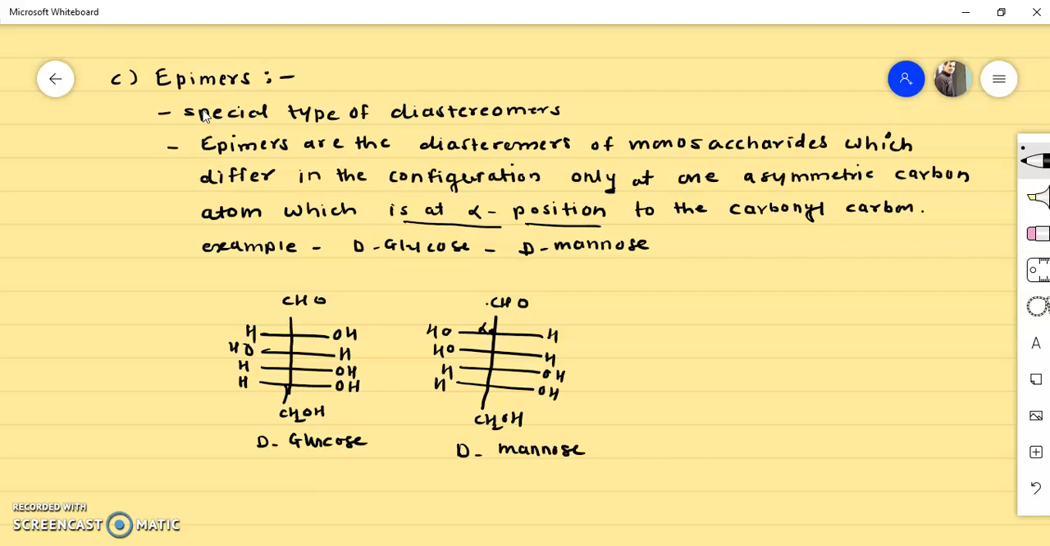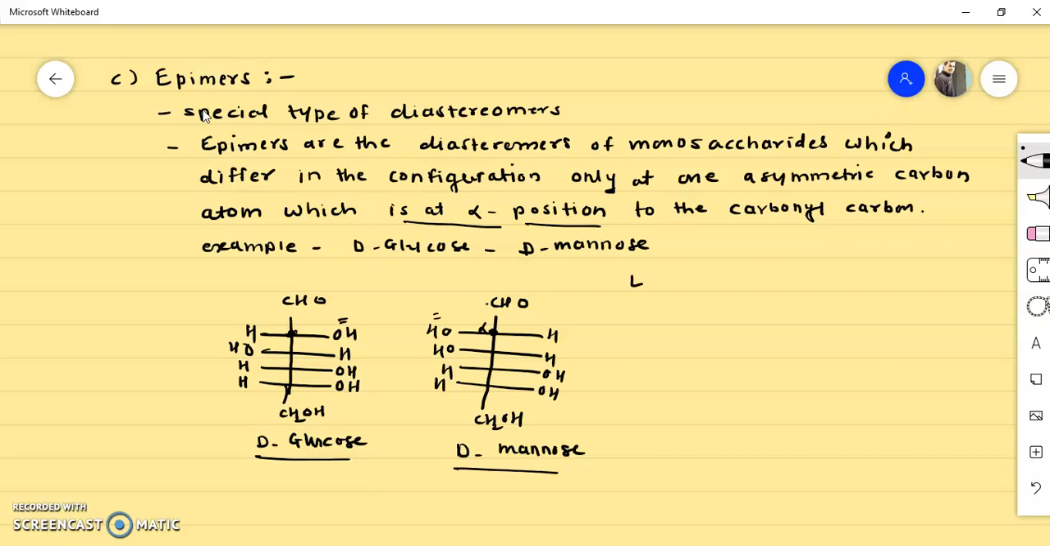Okay, so you see here what is the difference between D-glucose and D-mannose. First of all, these are the diastereomers of each other. So you can say that epimers are by default diastereomers, but epimers are a special type of diastereomers where there is a difference only at the alpha carbon atom. Alpha to what? Alpha to the carbonyl group. Now you see this is a carbonyl group, so this carbon is the alpha carbon. So you see in D-glucose the hydroxy group is on the right hand side, in D-mannose the hydroxy group is on the left hand side. So this is the only difference, rest of the molecule is same. Such kind of isomers are known as epimers.